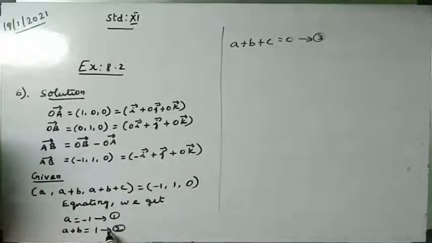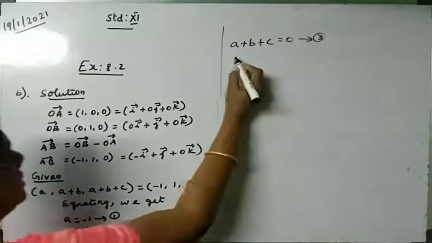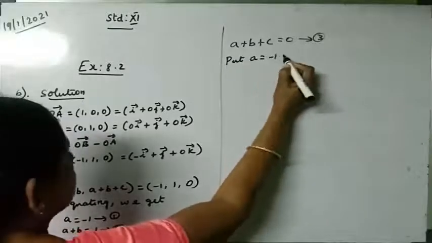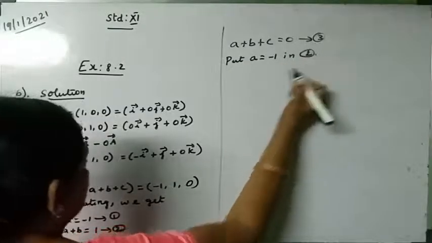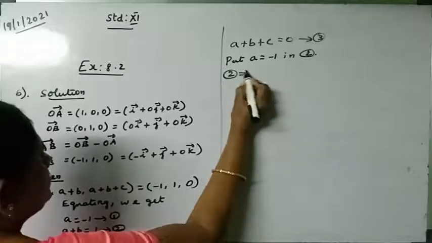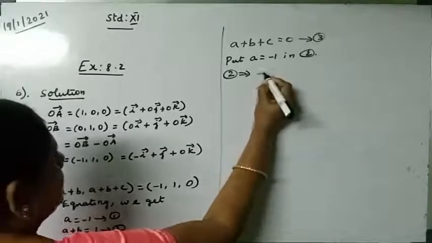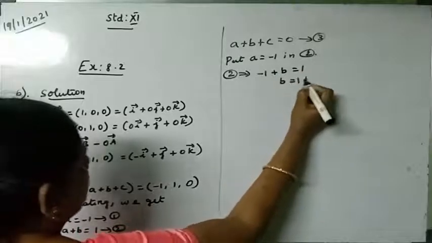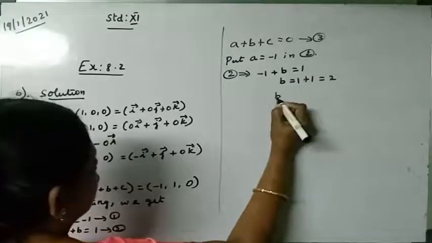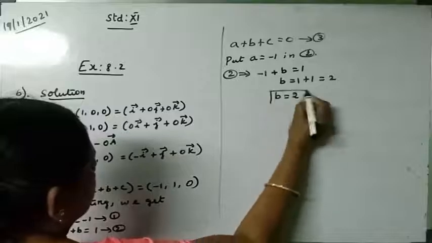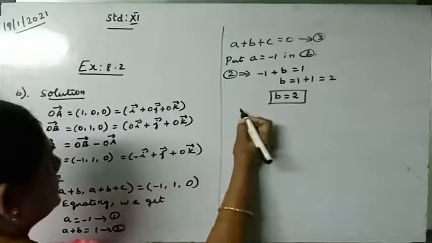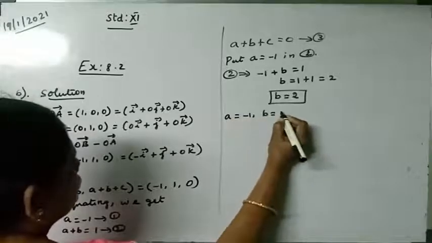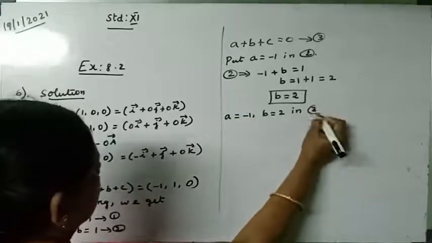Now from 1, I can substitute in the second equation. Put a is equal to minus 1 in the second equation, so the second equation becomes minus 1 plus b equal to 1, so b equal to 1 plus 1 equal to 2. So b equal to 2. Then a equal to minus 1, b equal to 2, substitute in the third equation.